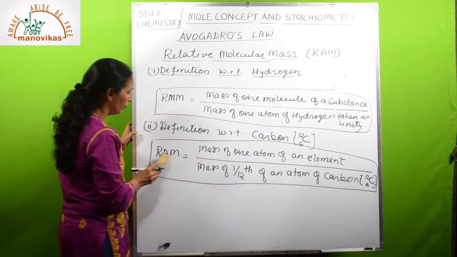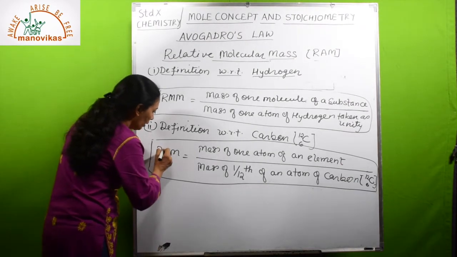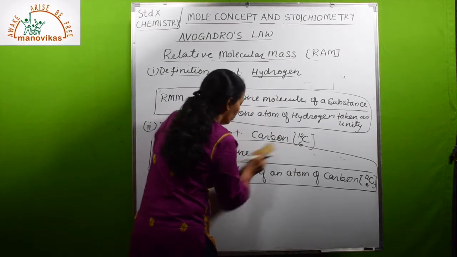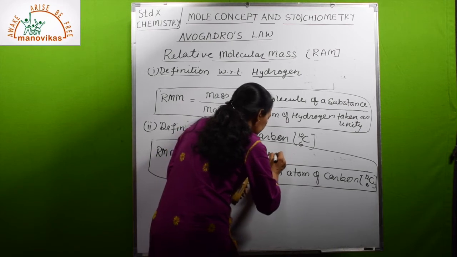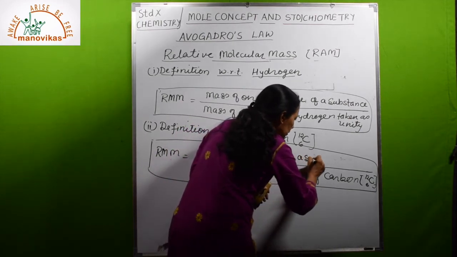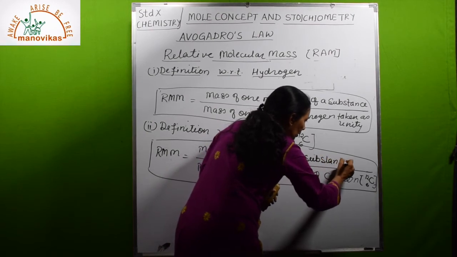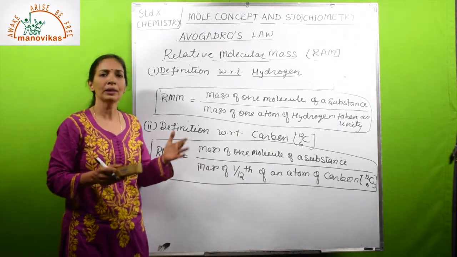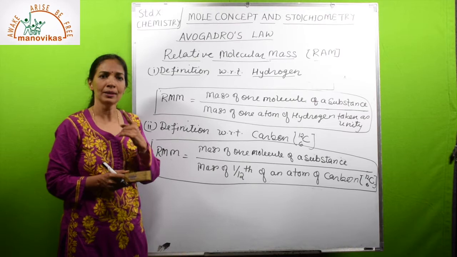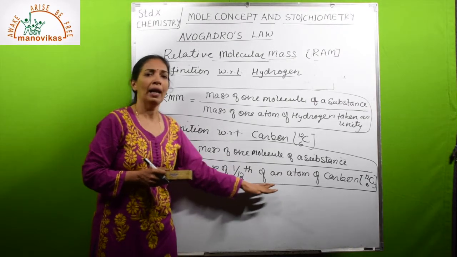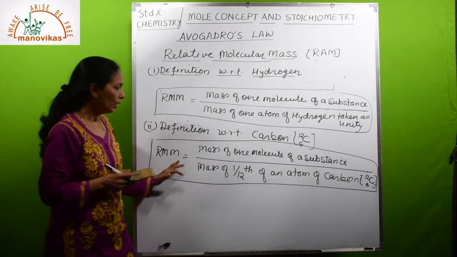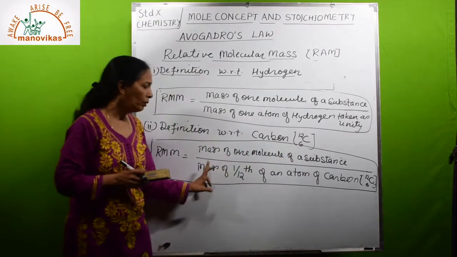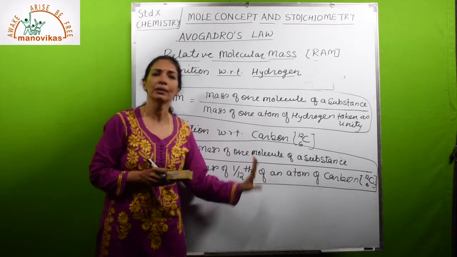Now with respect to carbon, let us first define. This is a number that tells how many times one molecule of a substance is heavier than 1/12 of an atom of carbon-12. So RMM, or relative molecular mass, is equal to mass of one molecule of a substance upon mass of 1/12 of an atom of carbon-12.